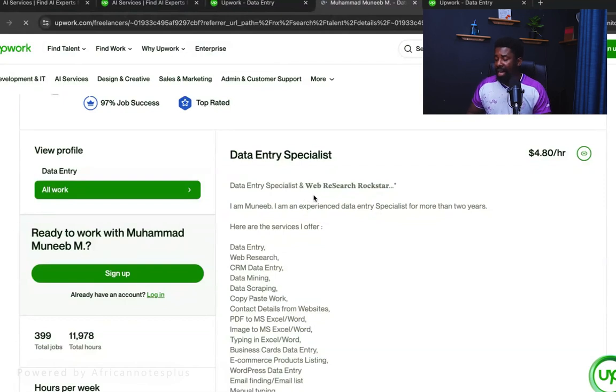The next thing that I did on my profile is basically to share my experience, the areas where I have expertise. I don't want a client to come and hire me and misunderstand, thinking that I am a developer. I'm not a developer. I have specific expertise that I know how to do. So I focus on that. I mentioned that. And also, I tell them what I'm proud of. Like, if I'm working for you, this is what you need to expect, and why you must choose me over others. These are strong words, right? Why you should hire me, why you should take me over others. And also I put that.